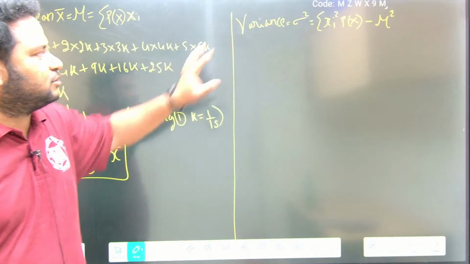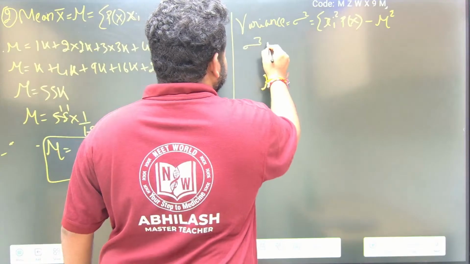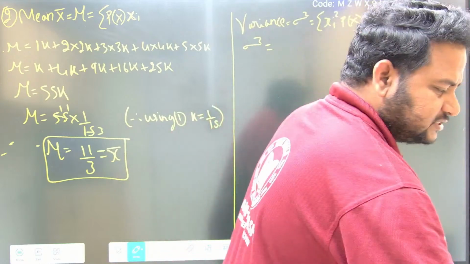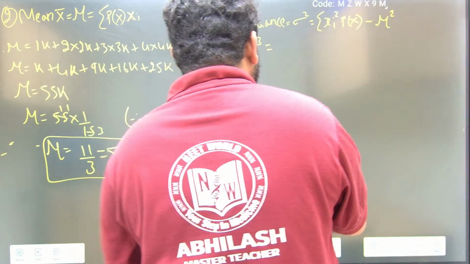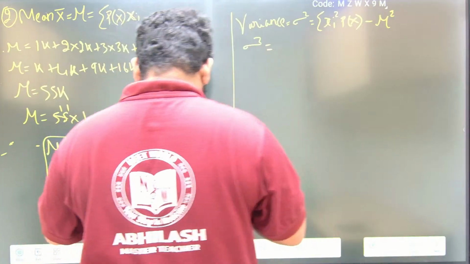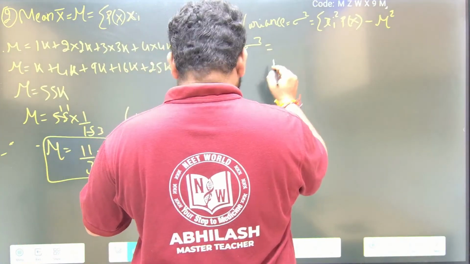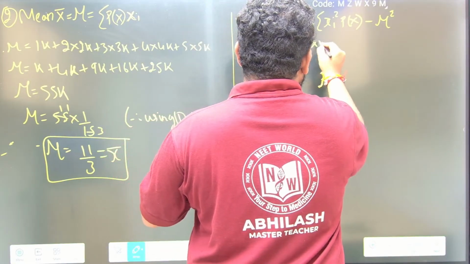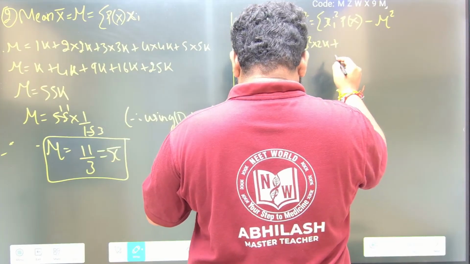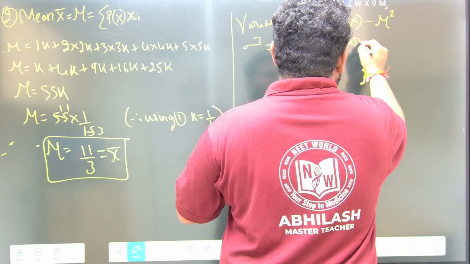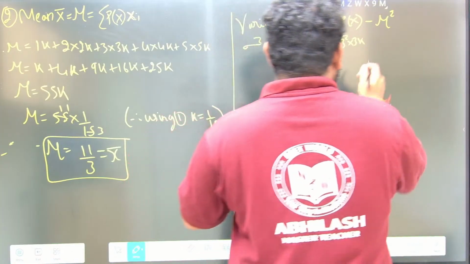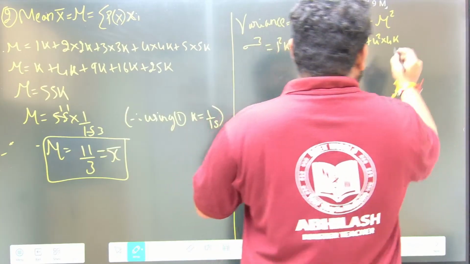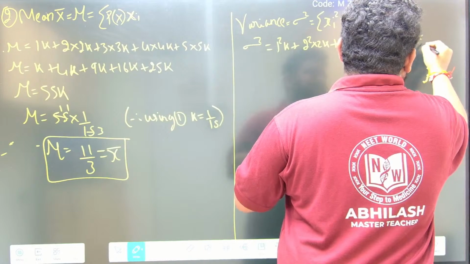Third sub question we have to do. Sigma square is equal to summation of xi square into p of xi. So xi square is 1 square into k, plus 2 square into 2k, plus 3 square into 3k, plus 4 square into 4k, plus 5 square into 5k, minus mu square.